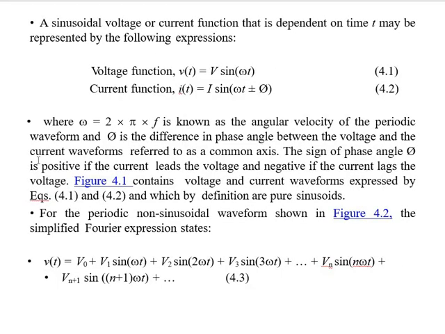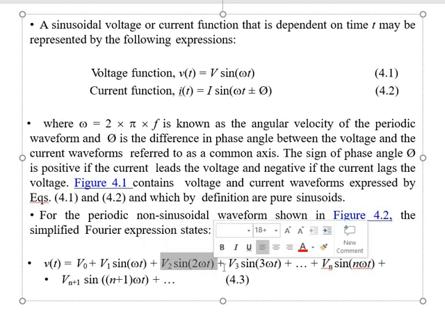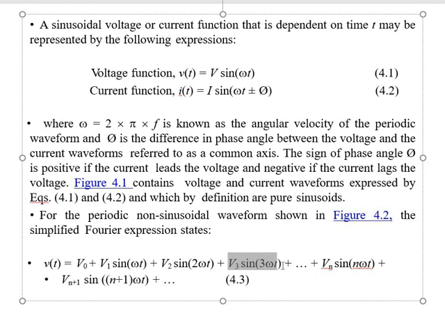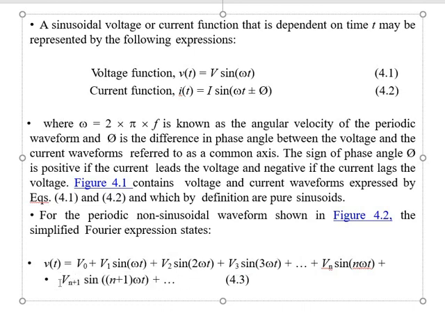Now, for the periodic non-sinusoidal waveform, figure 4.2, the simplified Fourier expression states that v of t is equal to V0 plus V1 sin omega t plus V2 sin 2 omega t plus V3 sin 3 omega t plus V4 sin 4 omega t, up to Vn sin n omega t plus V(n+1) sin (n+1) omega t, and so on. So this is the infinite term.